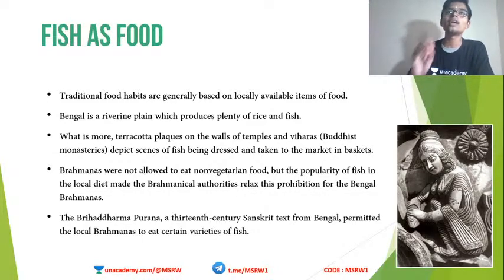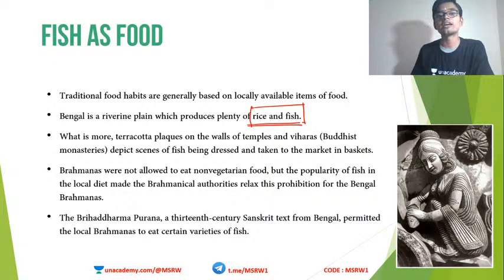Okay, so the food habit of a region is basically based on what is available to them. Whatever is available determines the food habit of that region. Okay, so the most important products available in Bengal were rice and fish. Okay, rice and fish. Brahmanas, if you remember, initially were not allowed to eat meat or say non-vegetarian food at all. Okay, Brahmanas were actually not allowed to eat non-vegetarian food.